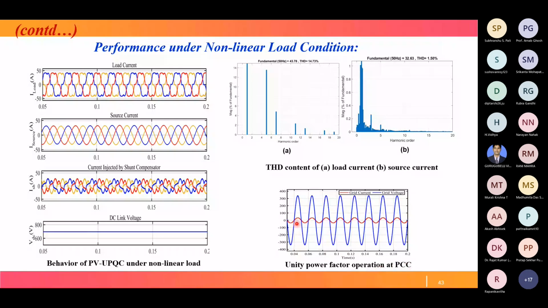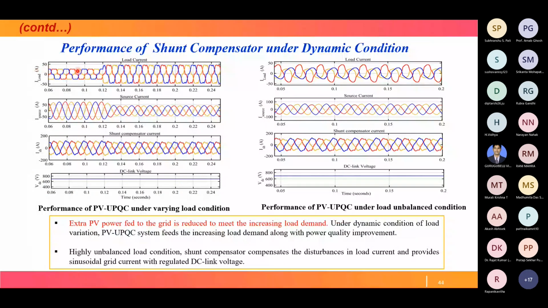Next is the performance of the shunt compensator under dynamic condition. Here see, at this level of 0.12 second, suddenly load current increases. This is the level of load current from 0.1 to 0.24. So this is the source current up to 0.12, then source current decreases.